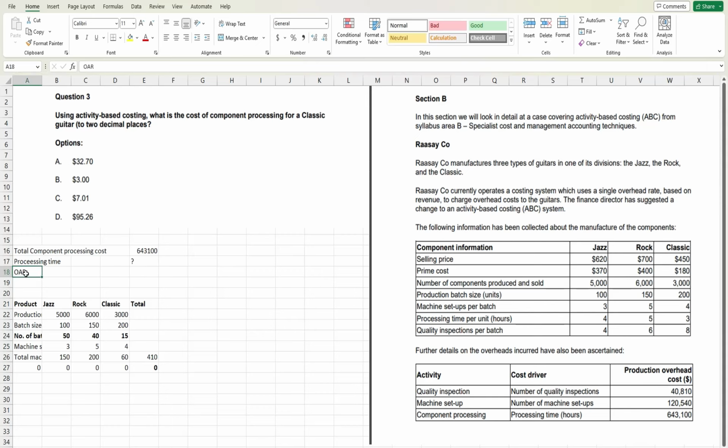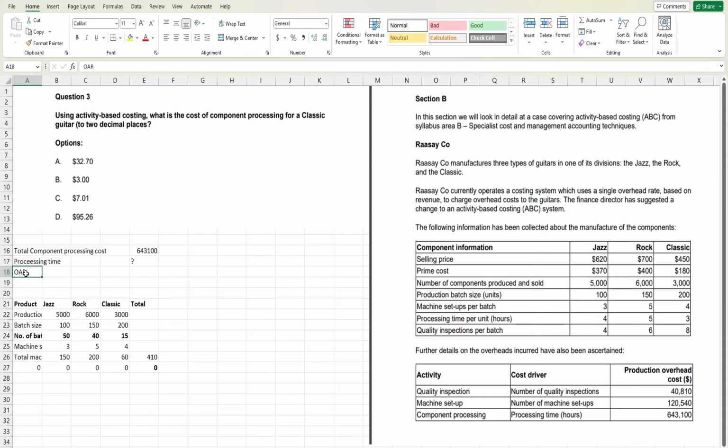I said at the start of the video, if you have a good grip over this concept of ABC, this question is quite easy, trust me. So now let's move to question number 4. Which of the following statements concerning the advantage of activity-based costing as opposed to the traditional absorption costing system is correct? You might be familiar with the traditional system and the ABC system. So the first statement says all overhead cost will be accurately linked to the measurable cost driver, which will facilitate the control of all overhead cost.